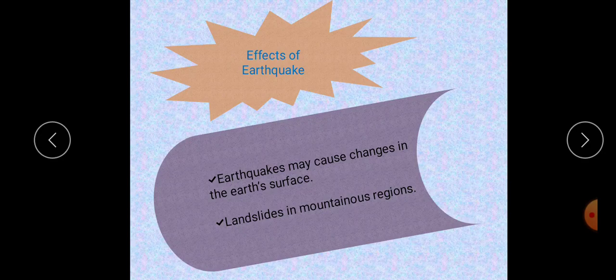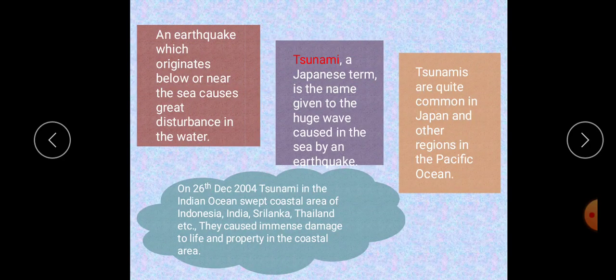Underground water systems are naturally disturbed by such movements. Then an earthquake which originates below or near the sea causes a great disturbance in the water. The floods and waves cause great loss of life, sometimes more than the earthquake itself.